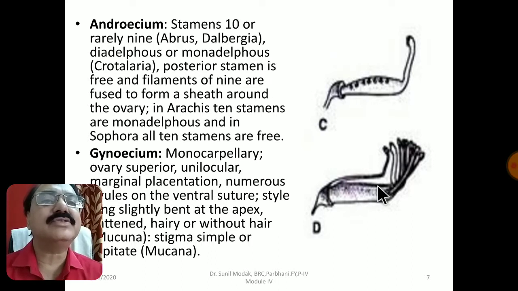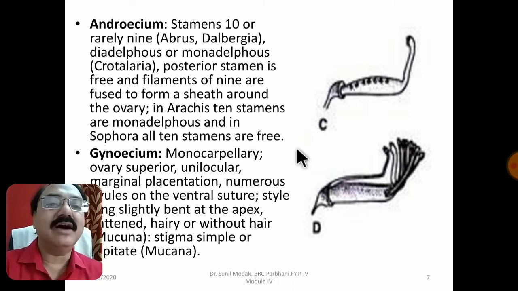Very rarely in Crotalaria it is monoadelphous, but what we see is the posterior stamen is free, and the filaments of the 9 stamens are fused to form a sheath or bundle around the ovary. In Arachis, 10 stamens are monoadelphous, and in Sophora all 10 stamens are free. This occurs very exceptionally in particular members of the family, and therefore it is mentioned here.